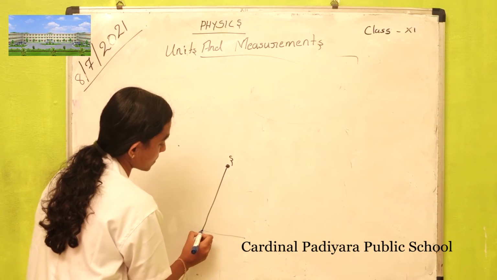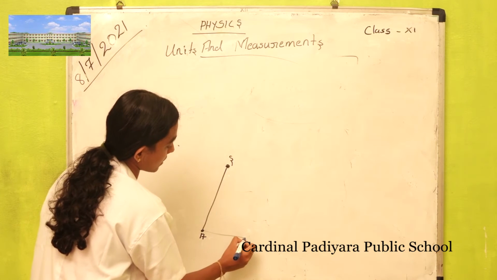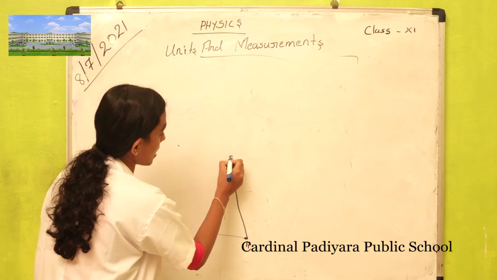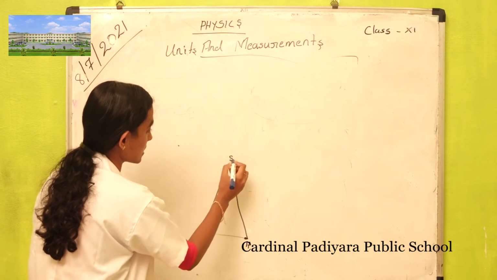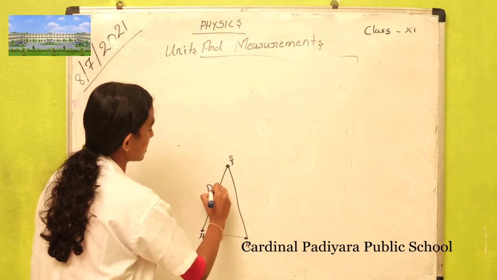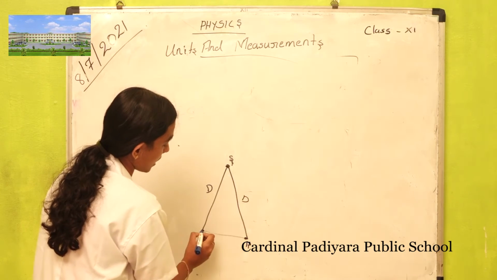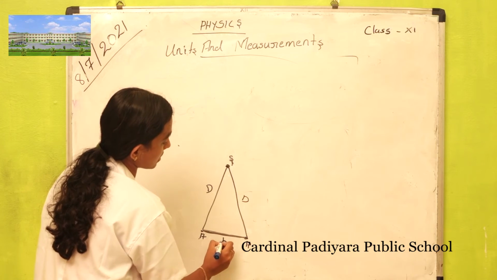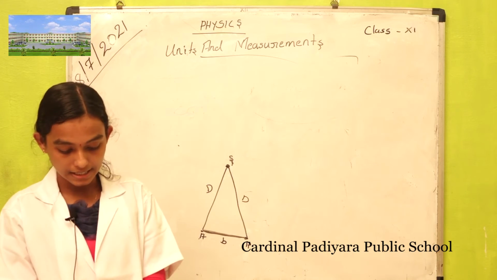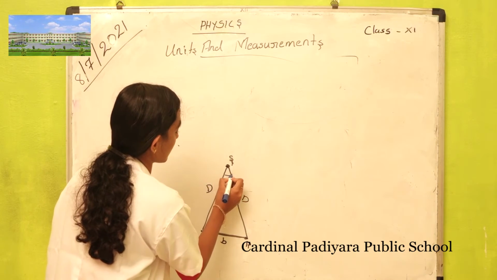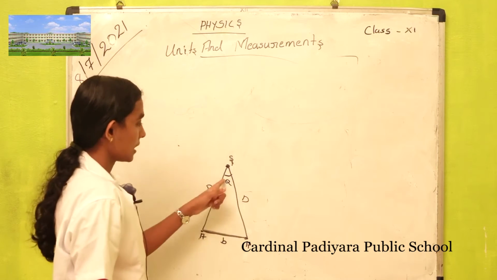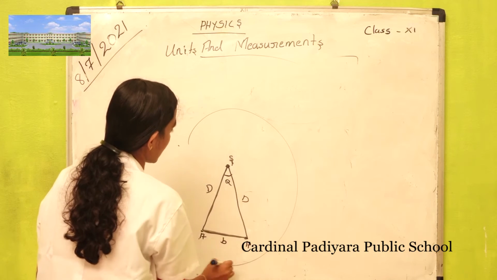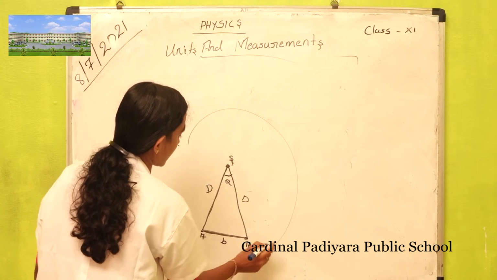We want to observe it from 2 points, that is A and B are the 2 points of observation from the Earth. This is the star. Then the distance from Earth to star we take as D, and the distance between the two observation points is taken as the basis, that is b. Then the angle is taken as theta. Then we can consider this as the radius of a circle.